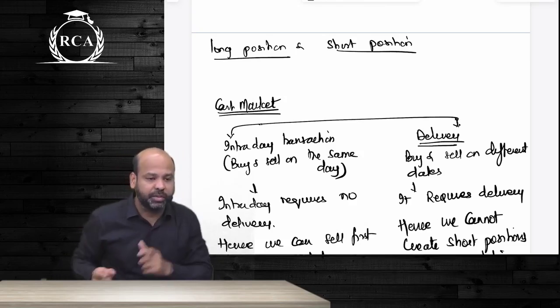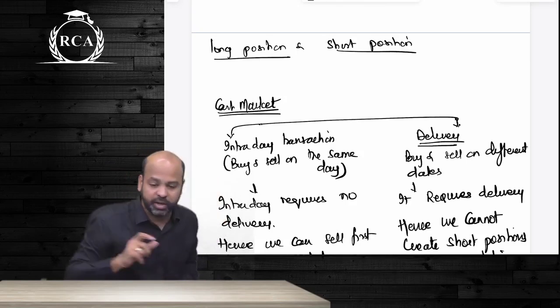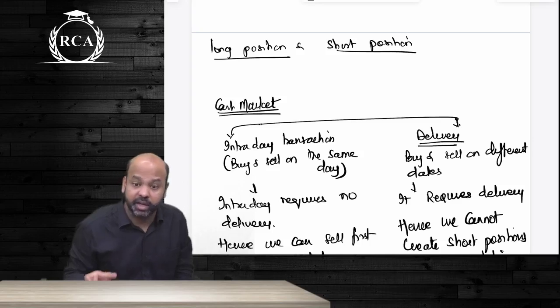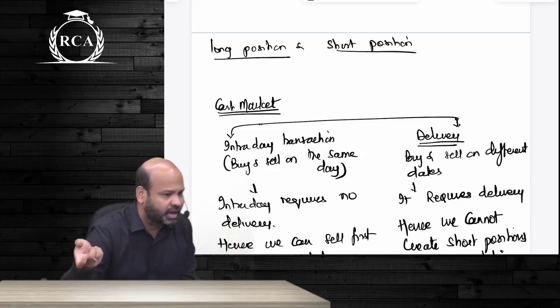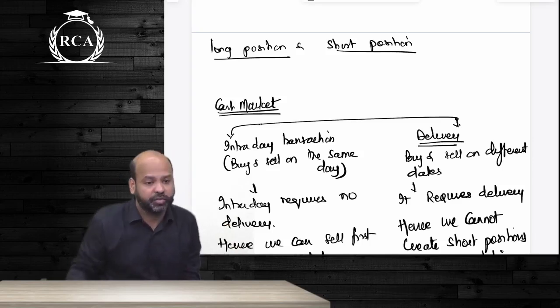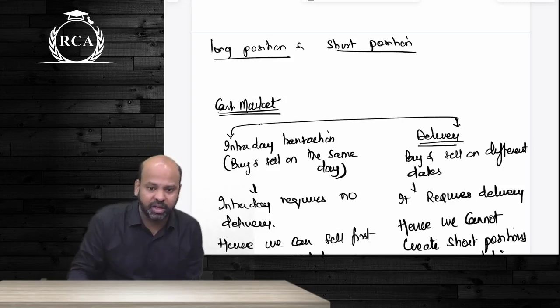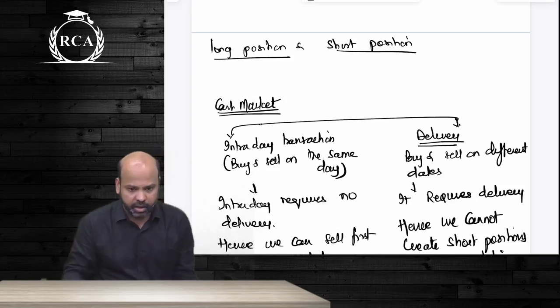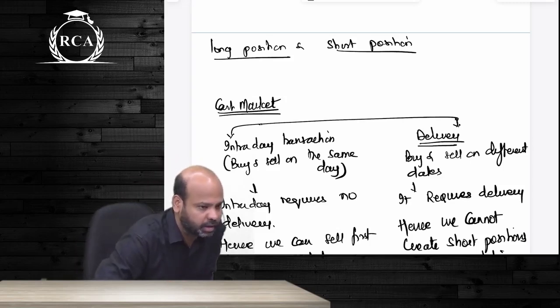Short positions can be created in the market only when delivery is not required. So that is why we say that short positions can be created in the derivative segment. In the derivative segment, if someone is buying, the other person is selling. It is a long position for one and a short position for the other. In the cash market, you cannot create short positions unless it is for intraday trading. In intraday trading, what will you do? You can sell in the morning and buy back later.